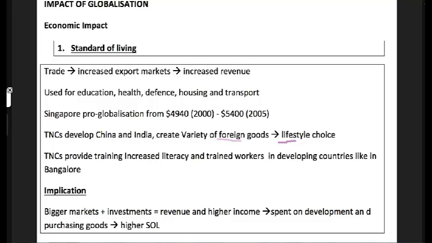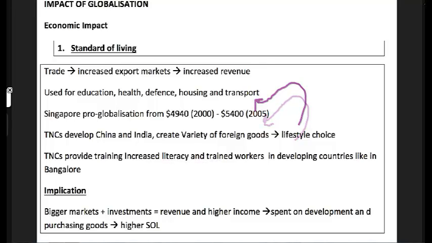So very simple. Trade, increase export markets, increase revenue, especially if TNCs come in and develop, okay, create a variety of foreign goods, and then they also train the workers. What this means for the normal man is that they have increased income. What this means for the government is that with the increased income, they can now improve standard of living through defense, housing, and transport. I repeat again, trade, increase export markets and revenue.